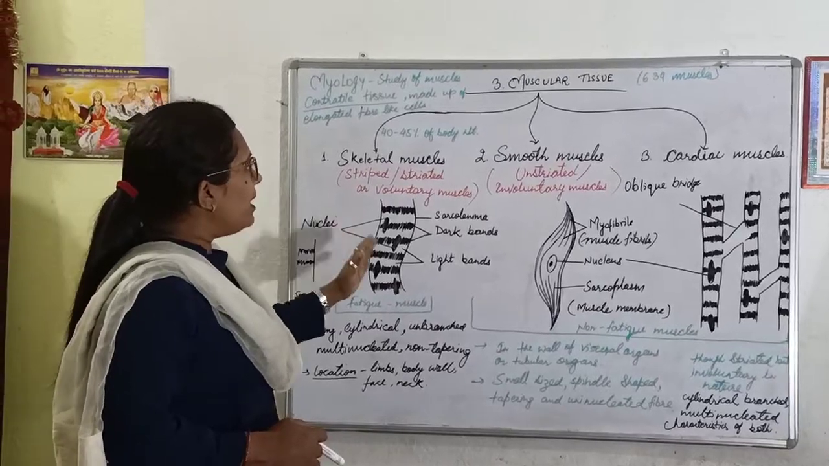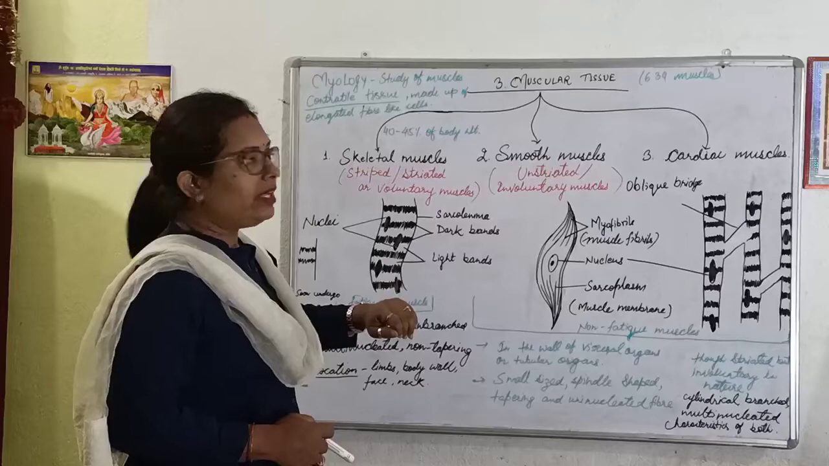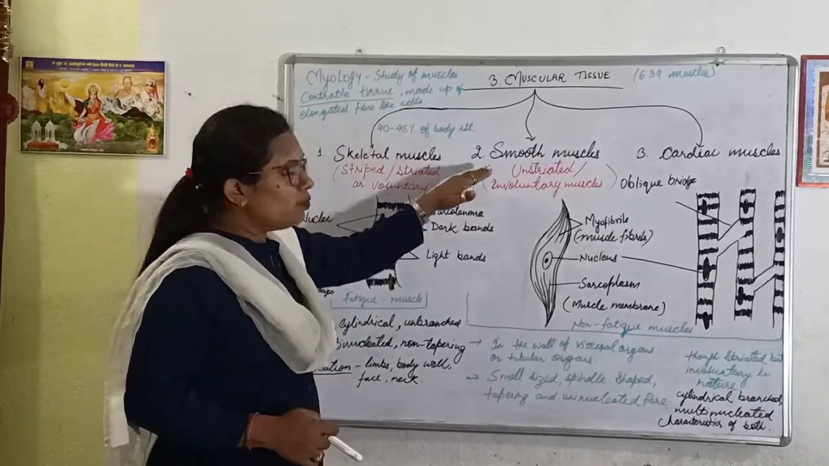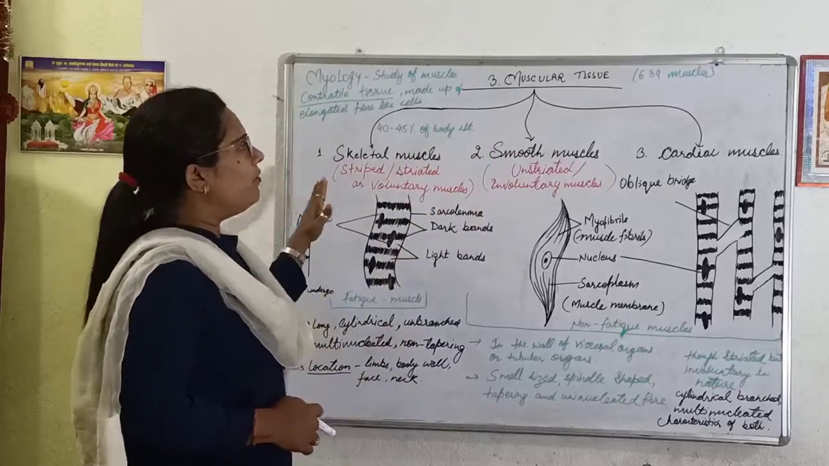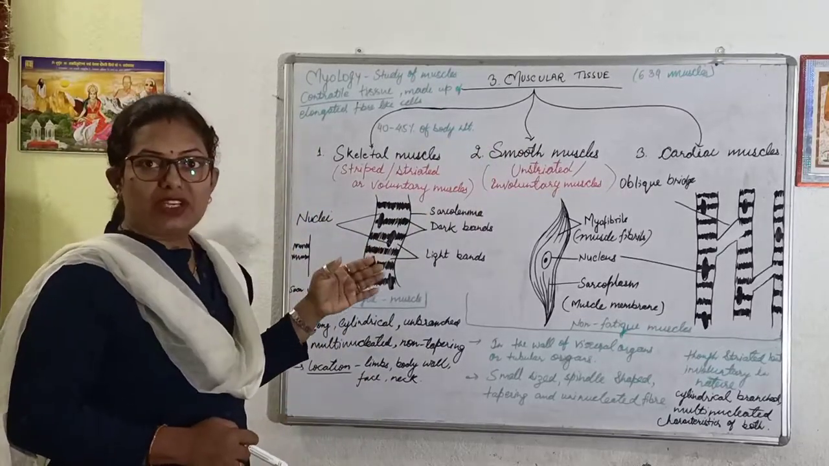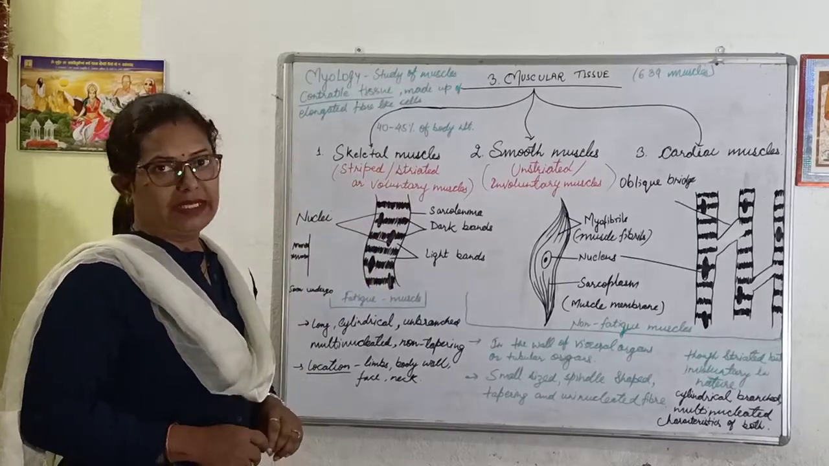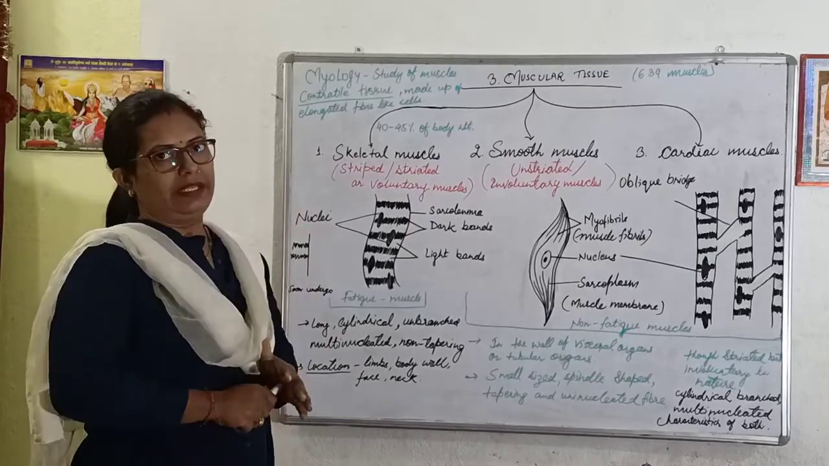On the basis of their structure and their function, muscular tissue is divided into three types. These are skeletal muscles, smooth muscles, and cardiac muscles. Now one by one we have to discuss the structure, function, and location of these three types of muscles. First of all we will talk about skeletal muscles.